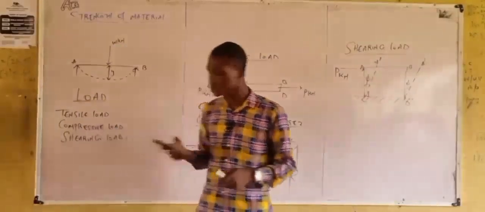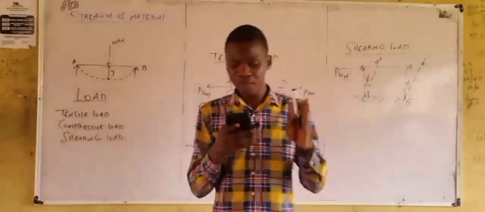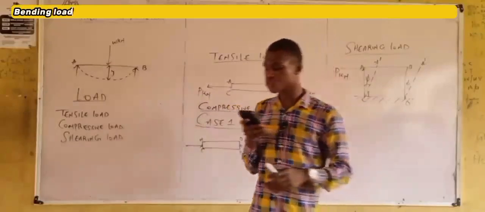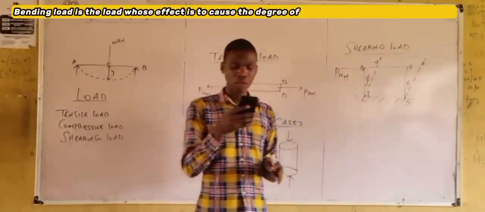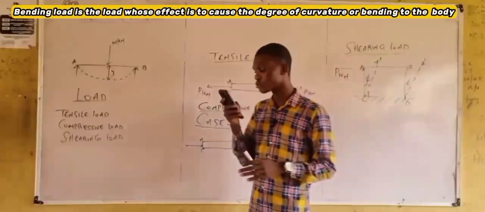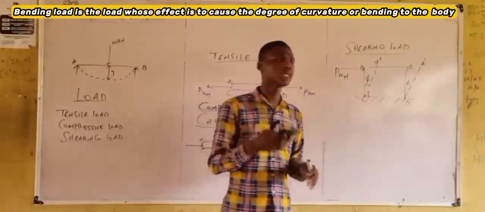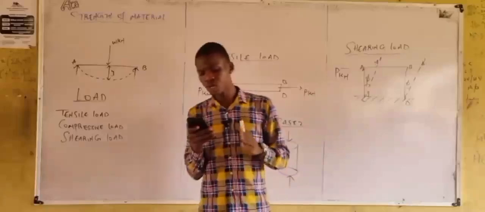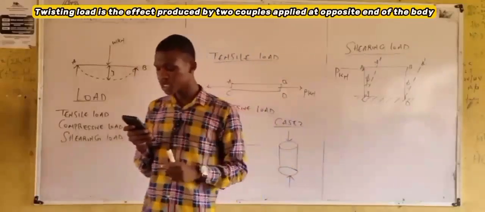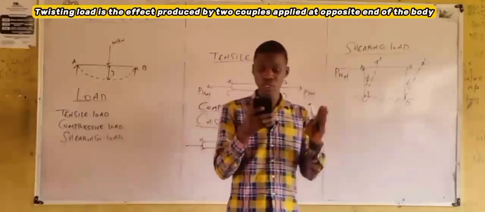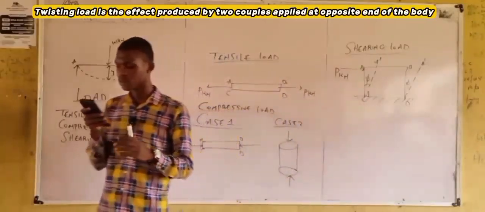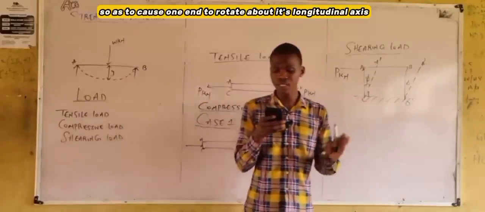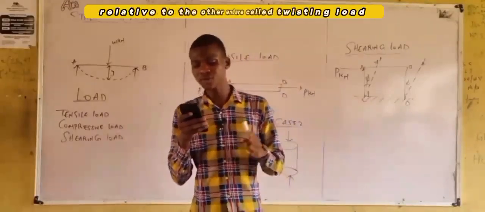All right. For twisting load, we said we have twisting load, we have bending load. By definition, bending load is the load whose effect is to cause a degree of curvature or bending in a body. Whereas twisting load is the effect produced by two couples applied at opposite ends of the body so as to cause one end to rotate about its longitudinal axis relative to the other end.